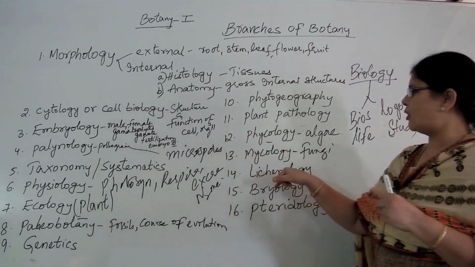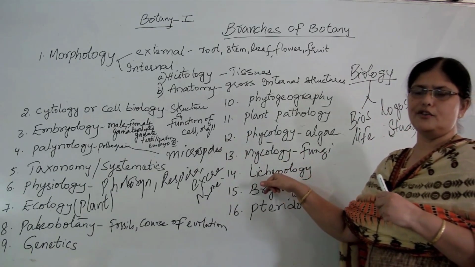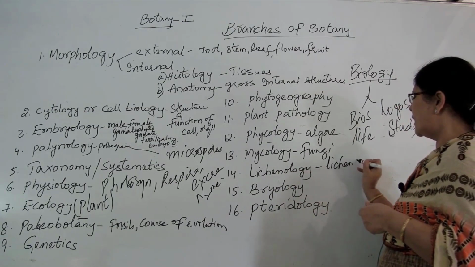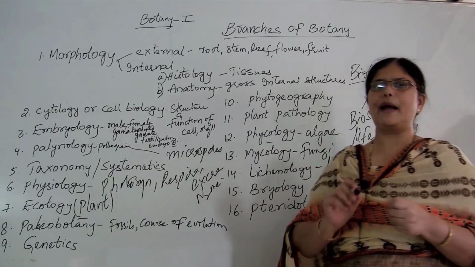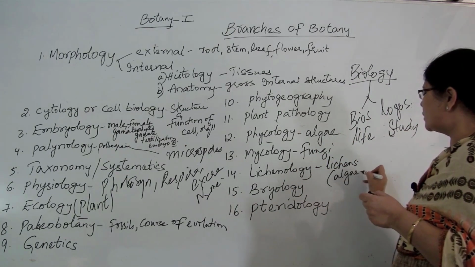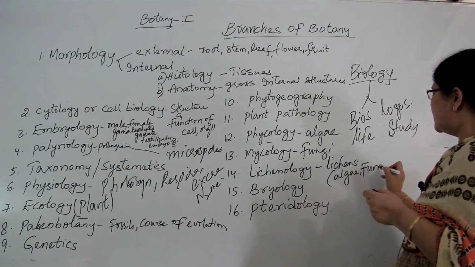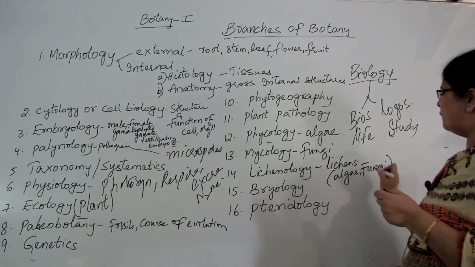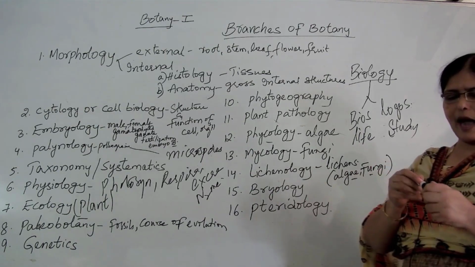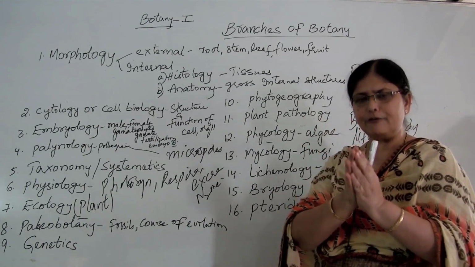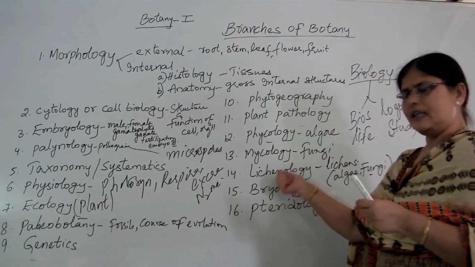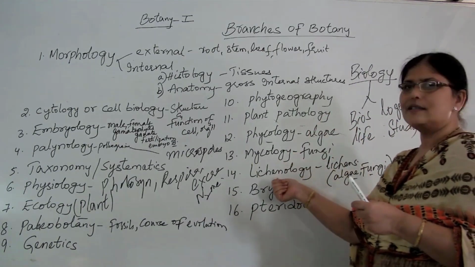Next branch of botany is called lichenology. Lichenology comprises living organisms which are called lichens. Now what is meant by lichens? Lichens are nothing but a group of two organisms living symbiotically with each other, and the two organisms are algae and fungi. So algae and fungi living together like a single organism is called a lichen. The study of lichens is called lichenology.